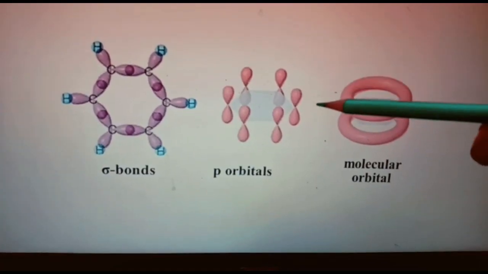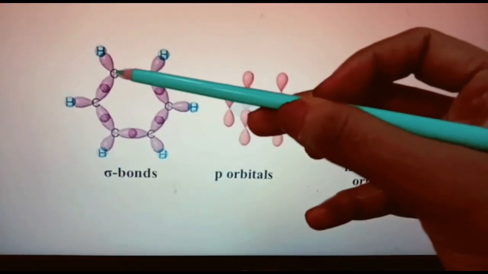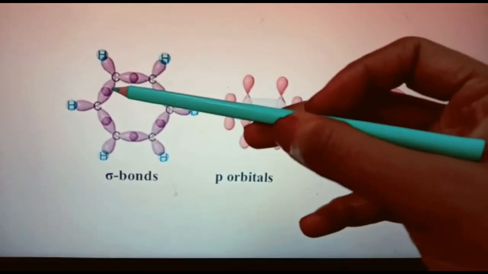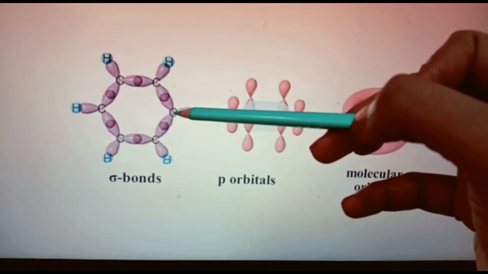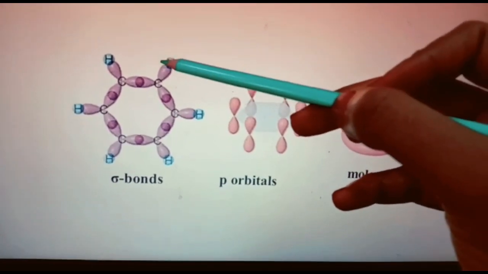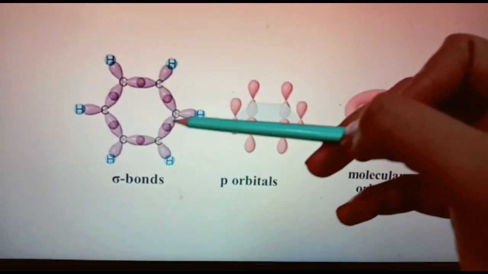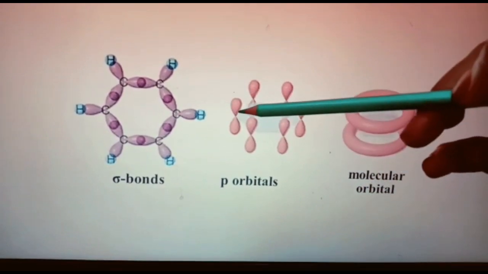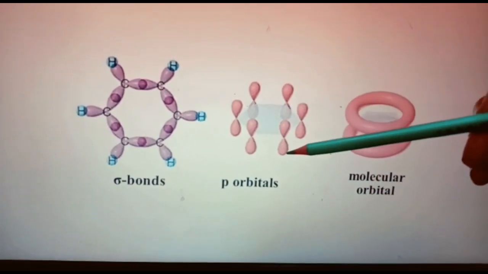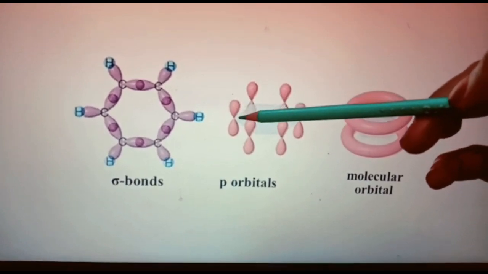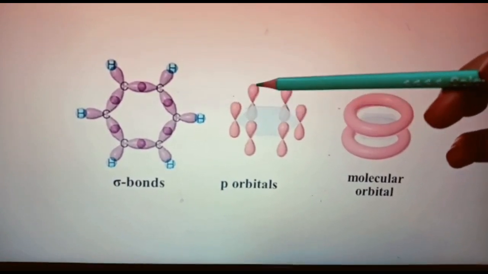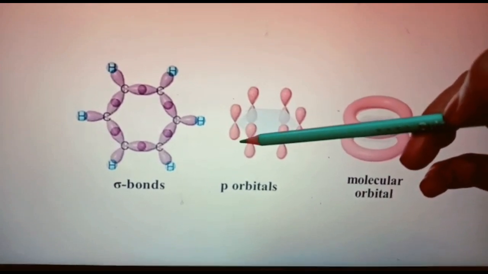The structure will look like this. These are the sp2 hybridized carbon atoms with hydrogen. So here total 6 carbon atoms, 6 sp2 hybridized carbons. Then this is the s orbital, and this will form sigma bonds. Now each carbon atom will have an unhybridized pz orbital. This unhybridized p orbital will have half of the lobes above the plane and the other half below the plane.